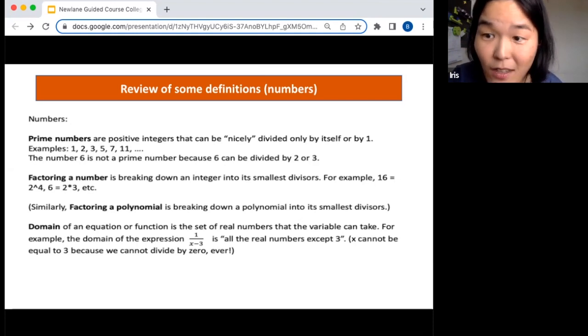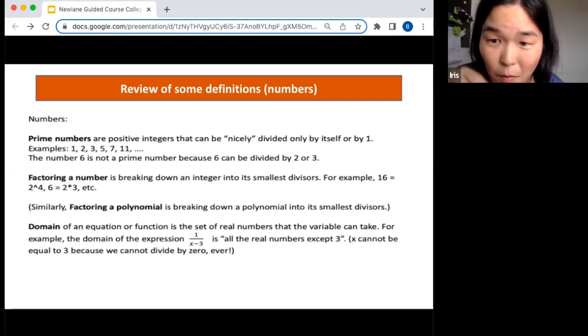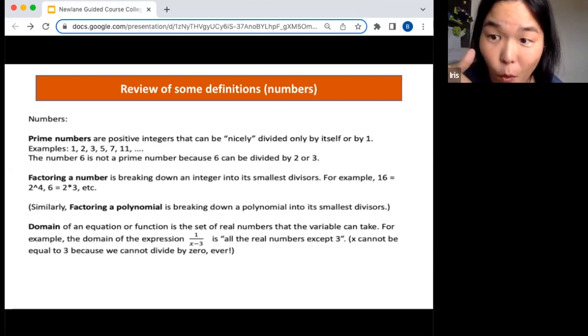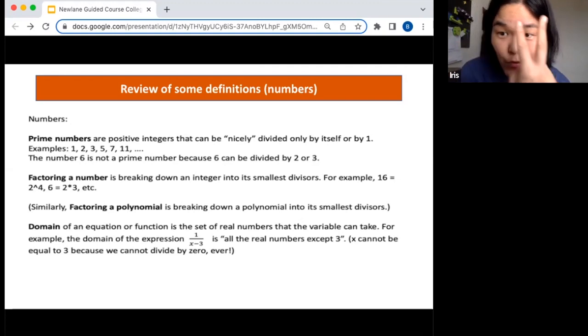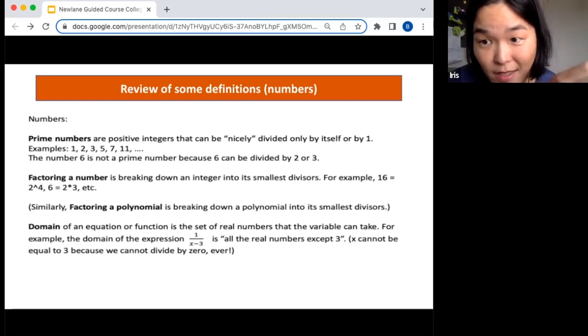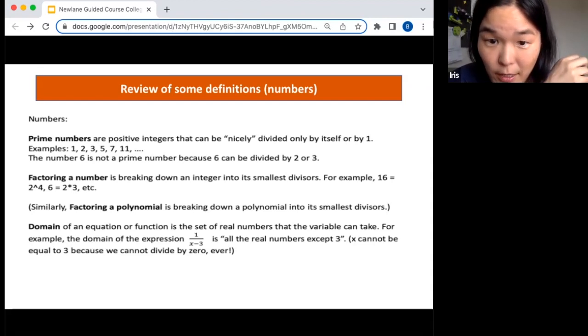Why is this important? Because we can factor a number, right? So when we say factor 16 into prime number decomposition, it means we are going to write 16 as a product of prime numbers. So 16 is 4 times 4, and then each 4 is 2 times 2. So you're going to have 2 times 2 times 2 times 2, right? So multiply by 2 four times. You can also write it as 2 to the power of 4. You can factor 6 as 2 times 3, like that.